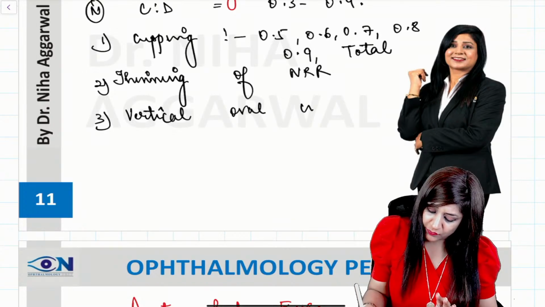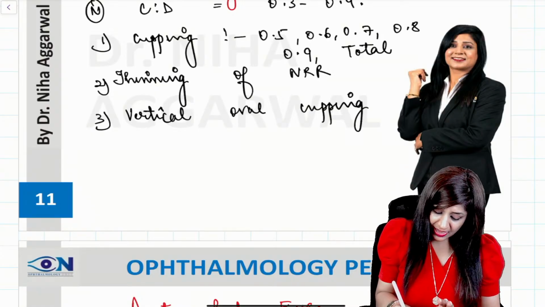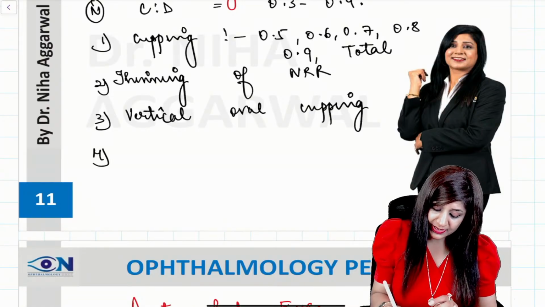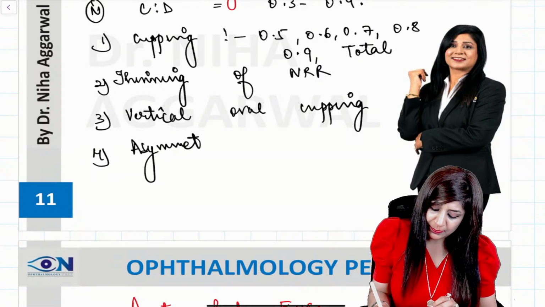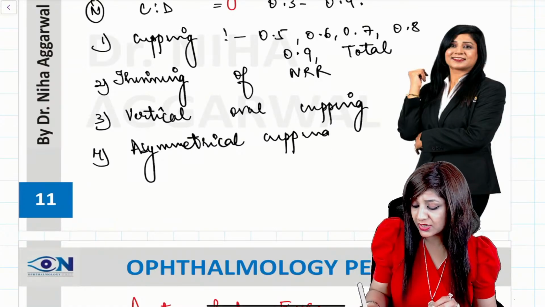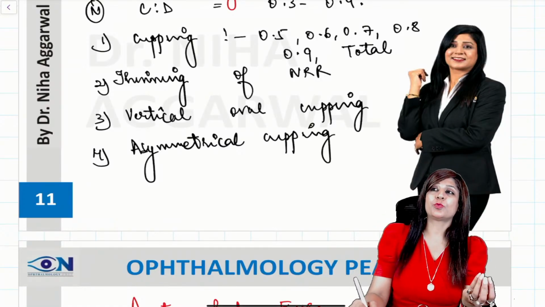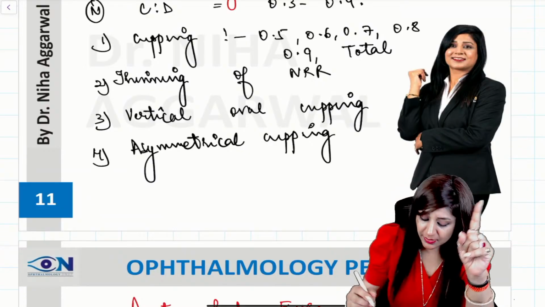That is called the vertically oval cupping. We have what is called asymmetrical cupping. Now what do you mean by asymmetrical cupping? See, cupping is there in both the eyes, but it is not symmetrical now. One eye may be having 0.6, another can be having total cupping. So that is called asymmetrical cupping.